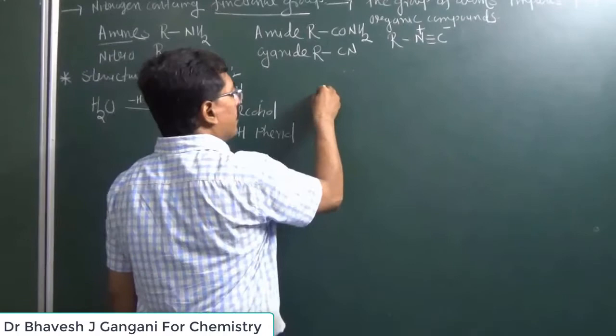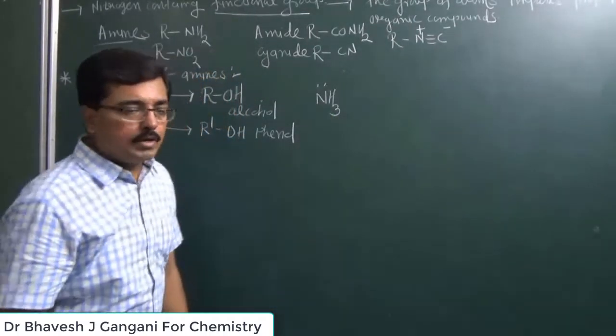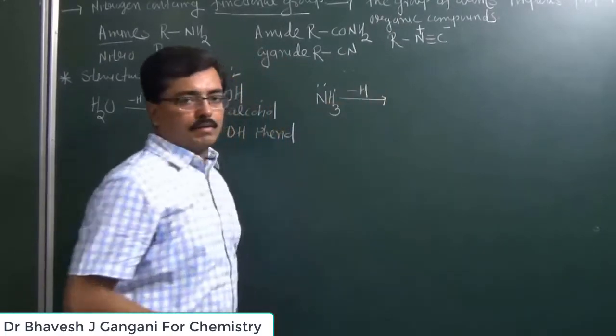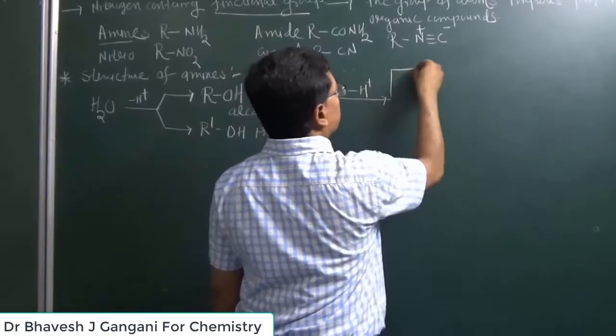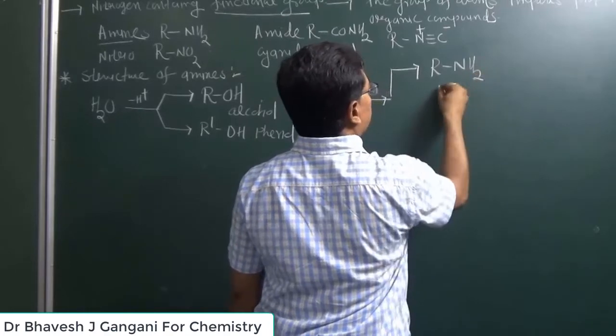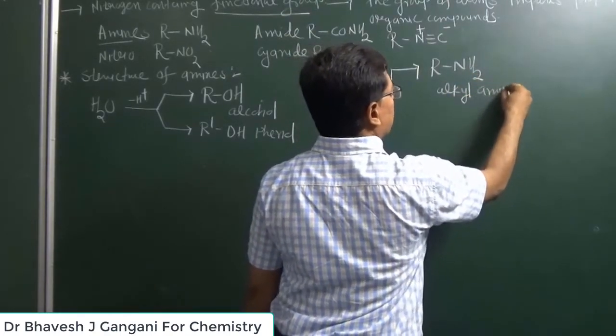Similarly, from ammonia molecule, ammonia means NH3. So similarly, from ammonia molecule, when a hydrogen atom is replaced by alkyl group, then we get an alkyl amine.